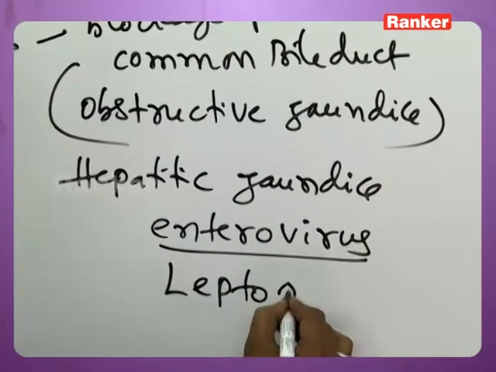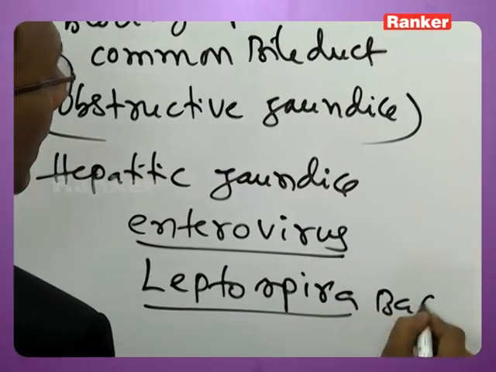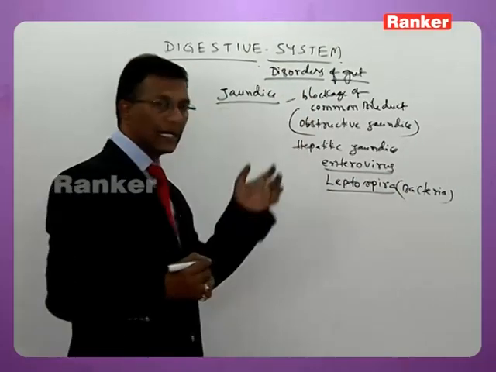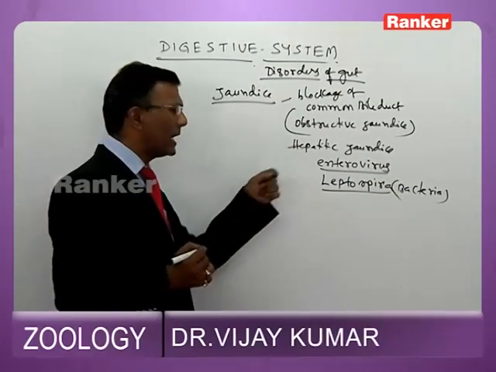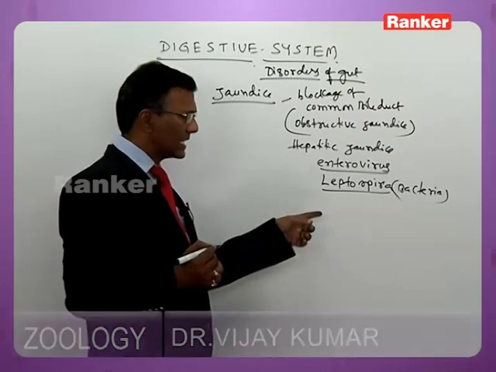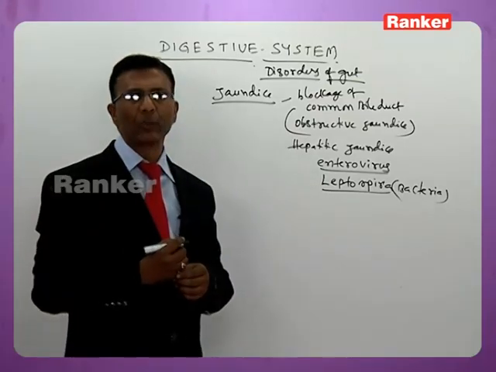Sometimes there is a bacterium called Leptospira. This bacterium also causes hepatitis. Invariably it is caused by enterovirus. Rarely, you find incidences of jaundice being caused by a bacterium called Leptospira.